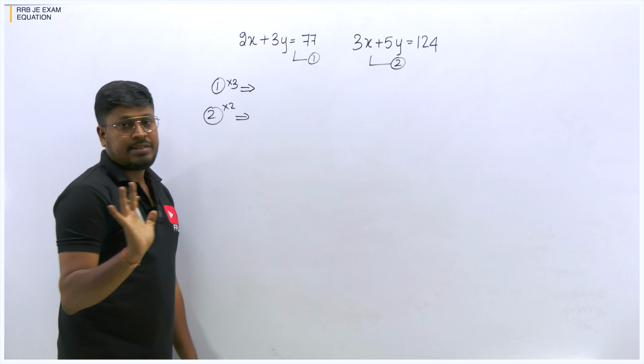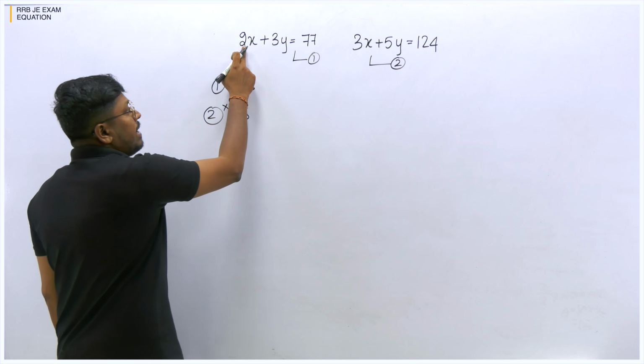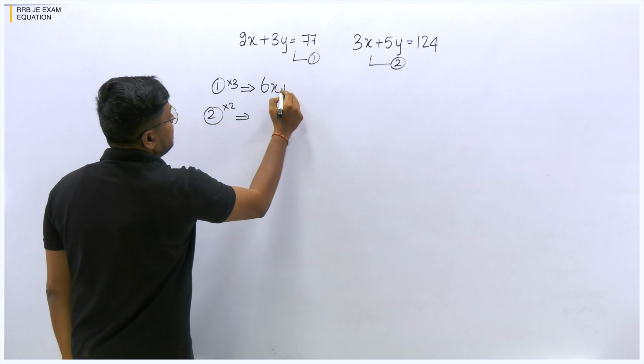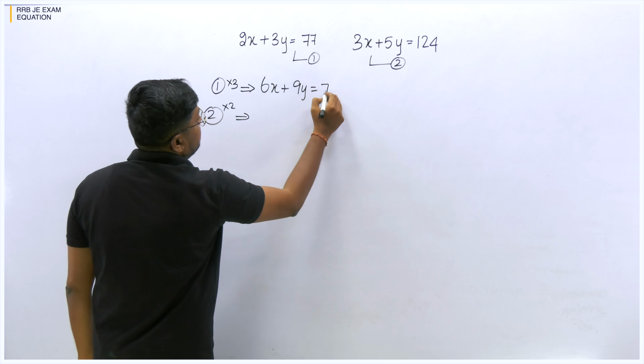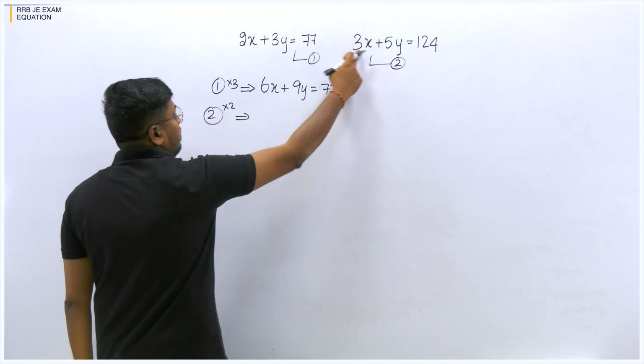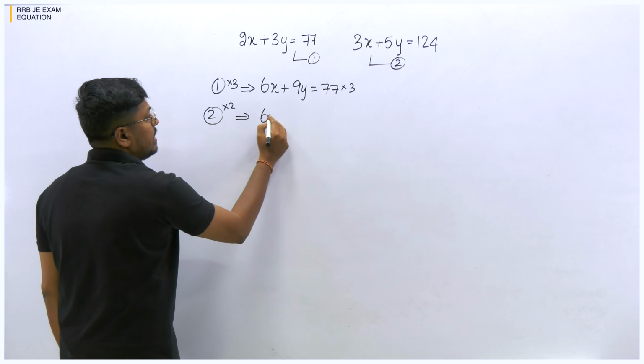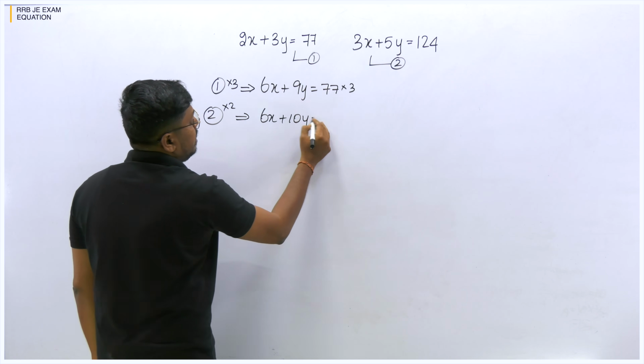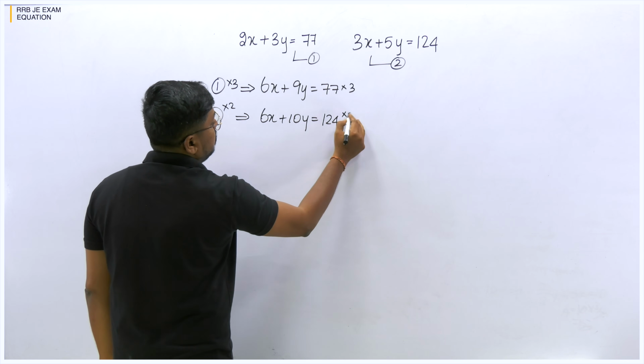We can cancel the x value. That is the target, right? So when you multiply by 3, this will be 6x plus 9y is equal to 77 into 3. Similarly, the second equation I am going to multiply by 2. So 6x plus 10y is equal to 124 into 2.